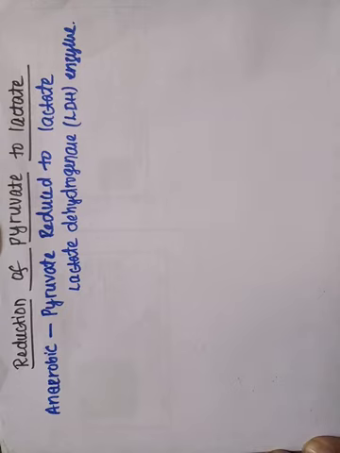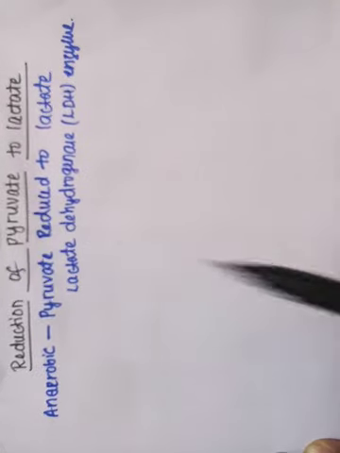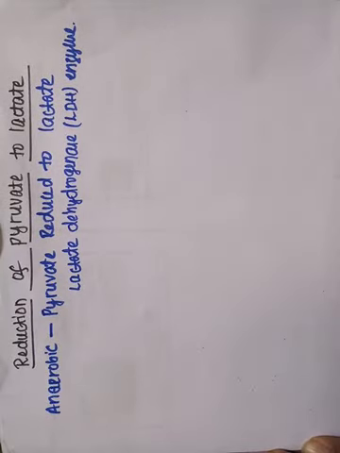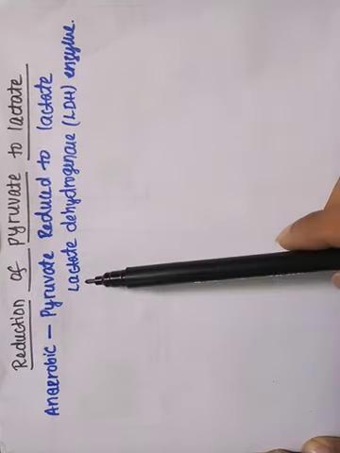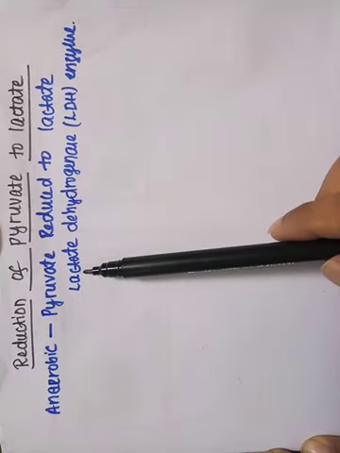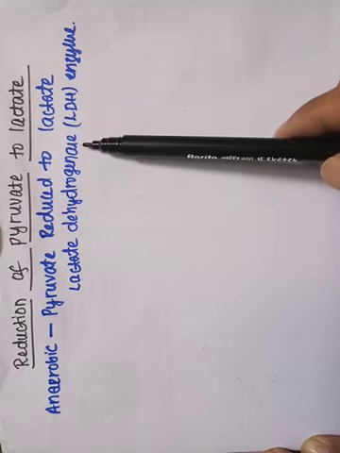Hello dear students. So next let us discuss the reduction of pyruvate to lactate. The pyruvate which is formed by the glycolysis of glucose undergoes reduction to lactate in the presence of an enzyme called lactate dehydrogenase.